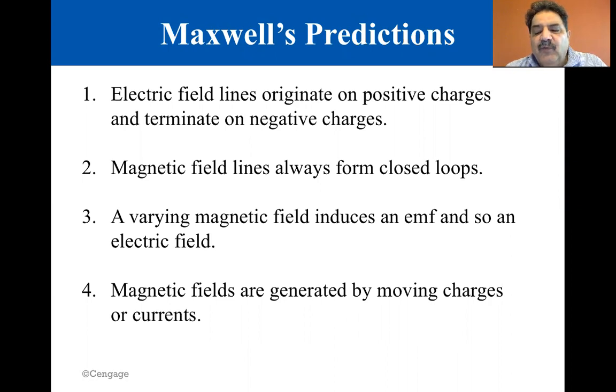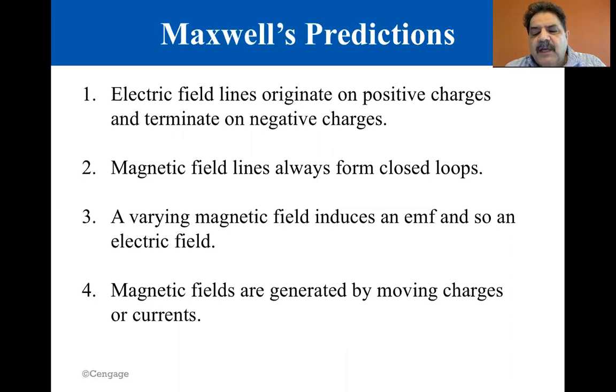Number two, magnetic field lines always form closed loops. They don't begin or end anywhere. Number three, a varying magnetic field induces an EMF and hence an electric field. This fact is a statement of Faraday's law. And number four, magnetic fields are generated by moving charges or currents, as summarized in Ampere's law.